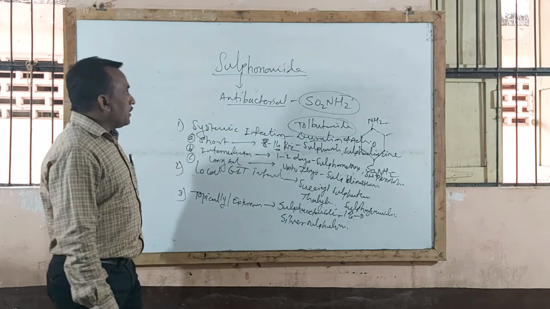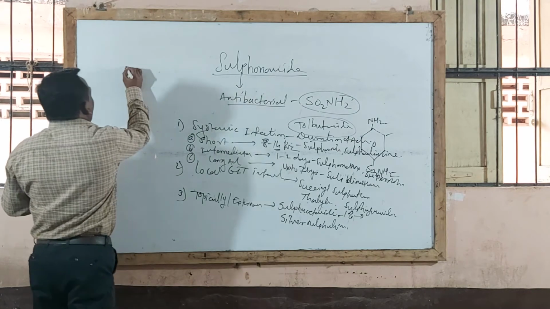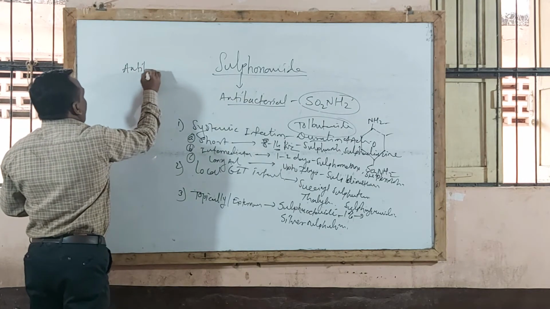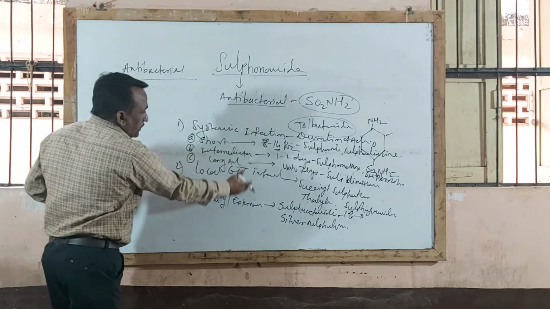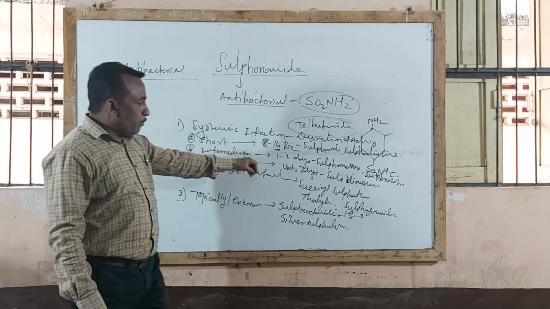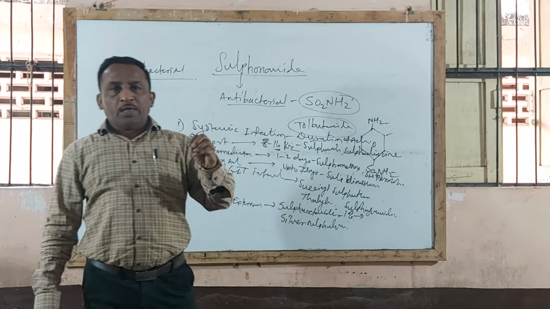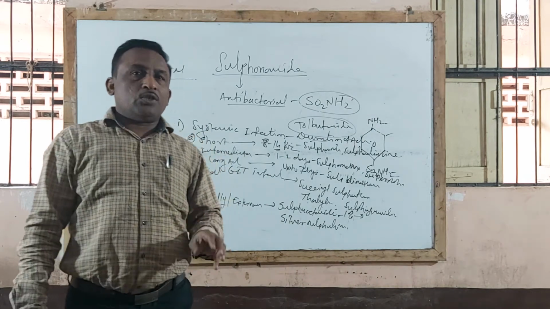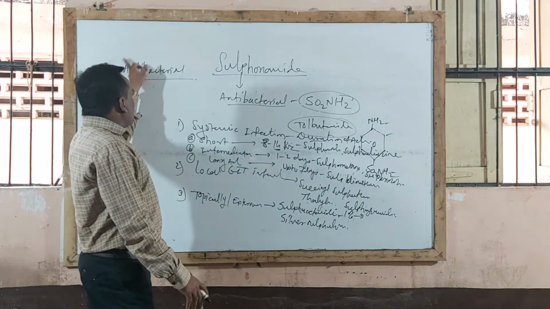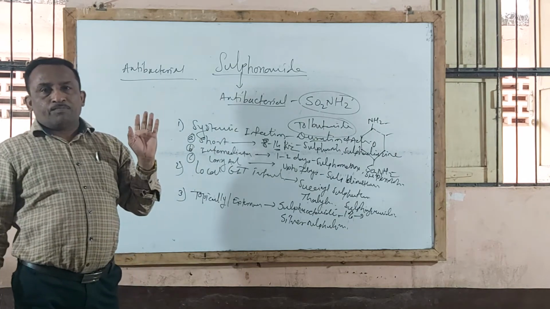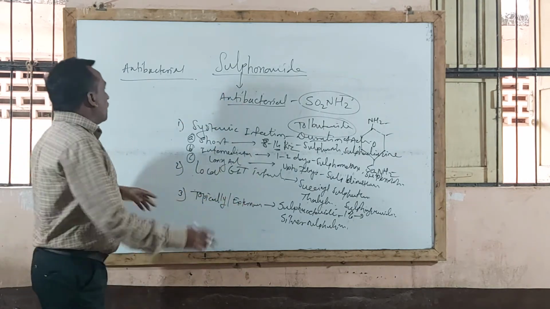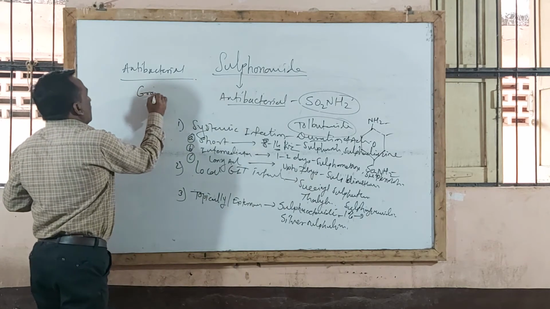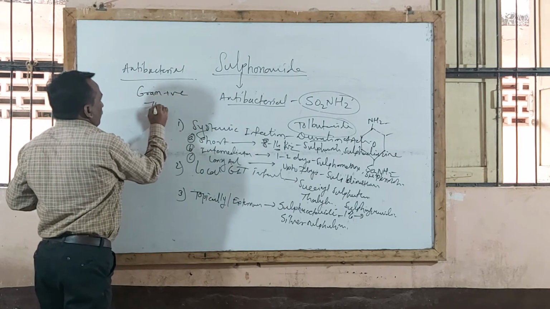Now the next point under this chapter is the antibacterial activity of sulfonamides, where these drugs are effective. You understand that all these sulfonamides, whether topically applied, used in local GI infection or systemic infection, are used as antibacterial compounds. All sulfonamide drugs are effective against gram-positive and gram-negative bacterial infections.